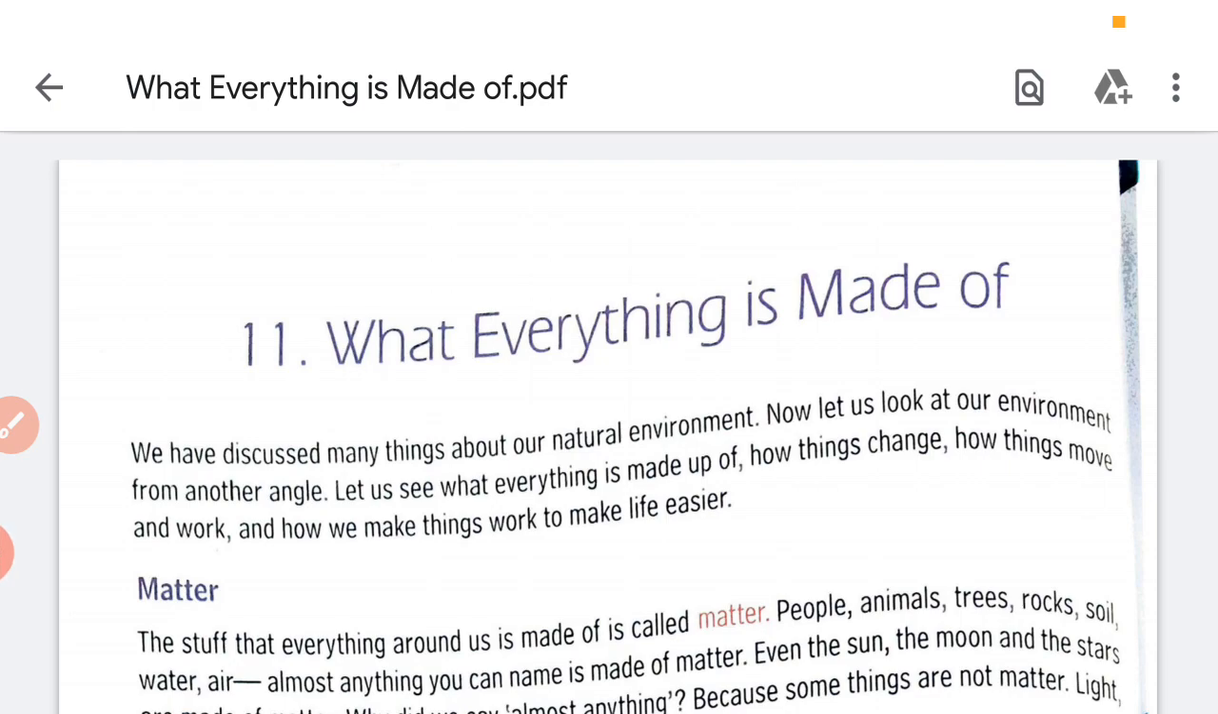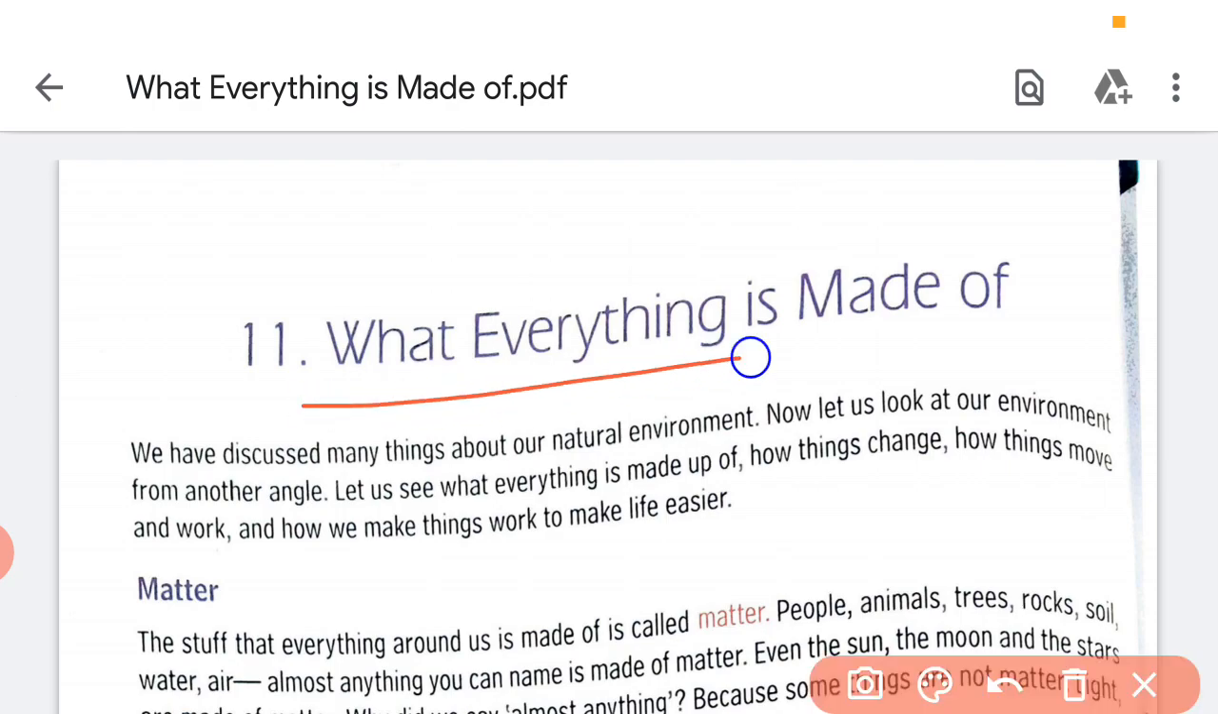So students, your exams are over and our classes have also begun. So we will start with a new chapter, chapter 11, what everything is made of. So first of all, as we do, we will do the reading of the chapter. So follow me the way I am reading.